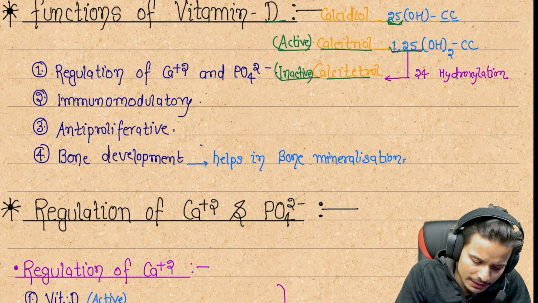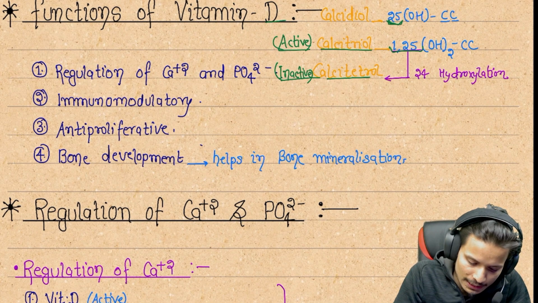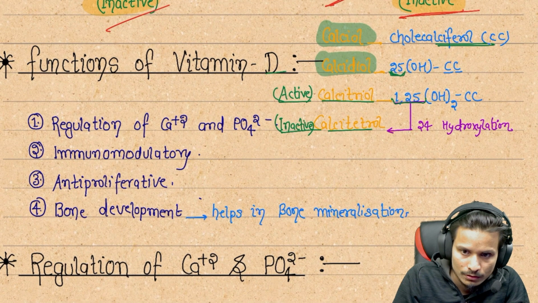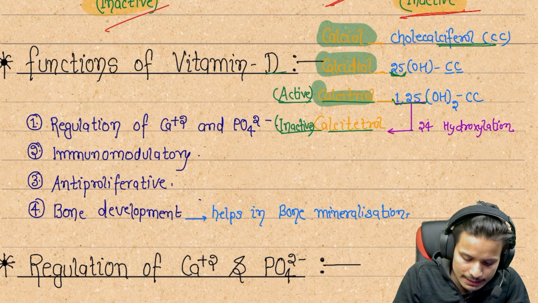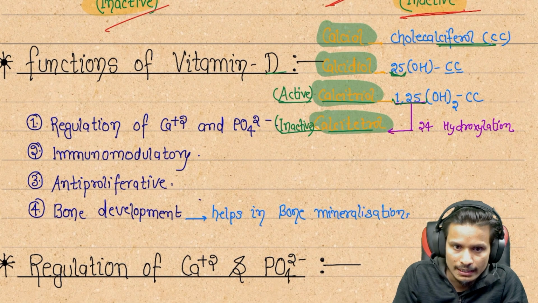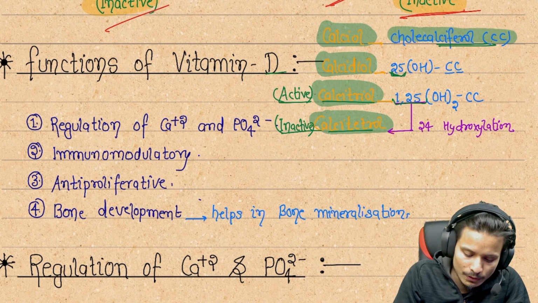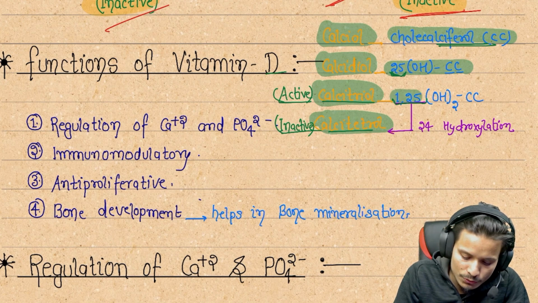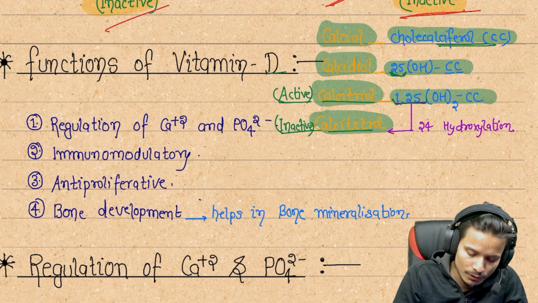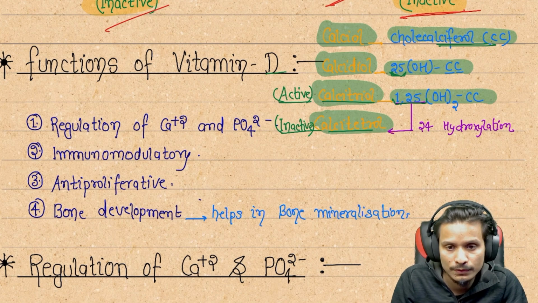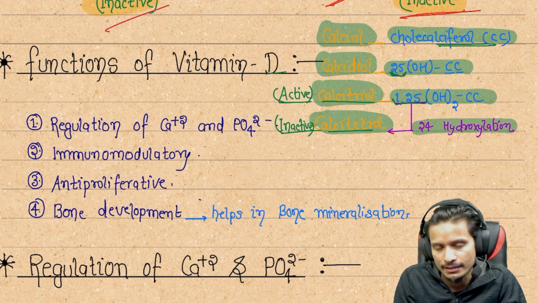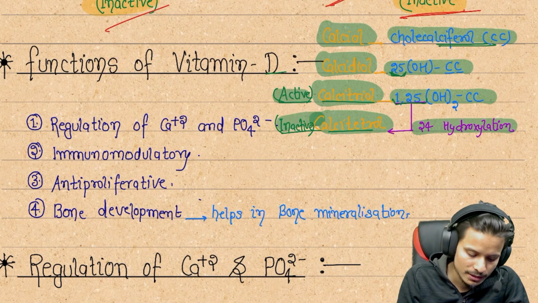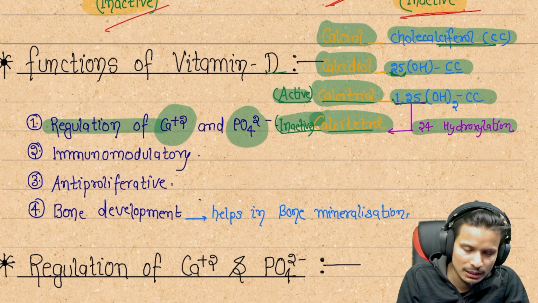We can also see here about the calciol, about the calcidiol, about the calcitriol and calcitetrol. Calciol is calciferol, cholecalciferol. Calcidiol is 25 hydroxycholecalciferol. Calcitriol is 1,25 dihydroxycholecalciferol. And if we are doing the 24th carbon hydroxylation, then they are called calcitetrol, and they are the inactive form. And which one is the active form? Calcitriol.